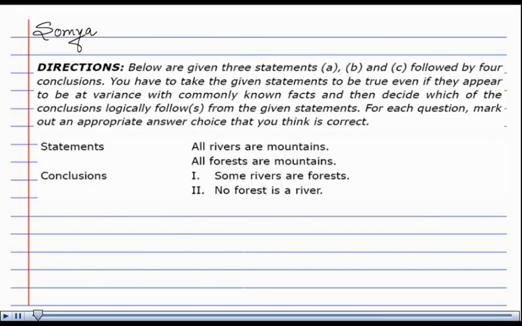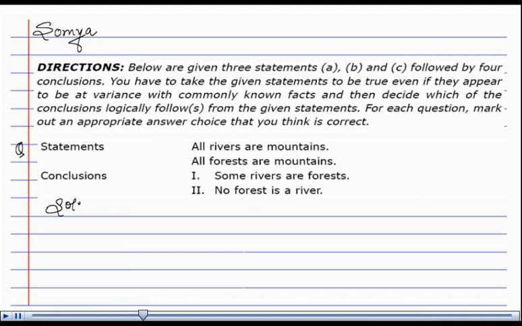Hello, I'm Soumya. Directions. Below are given 3 statements A, B and C followed by 4 conclusions. You have to take the given statements to be true even if they appear to be at variance with commonly known facts, and then decide which of the conclusions logically follows from the given statements. For each question, mark out the appropriate answer choice that you think is correct. And the question is,